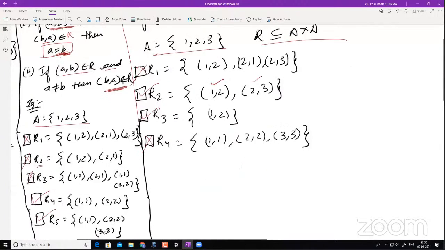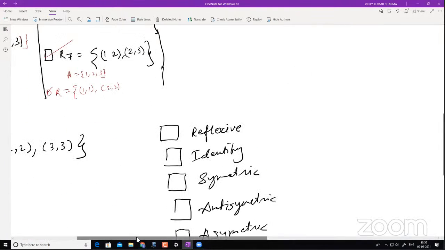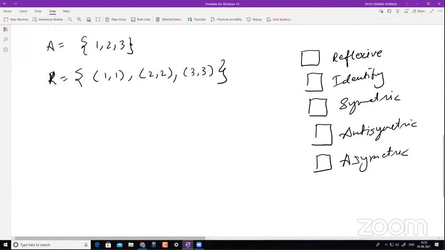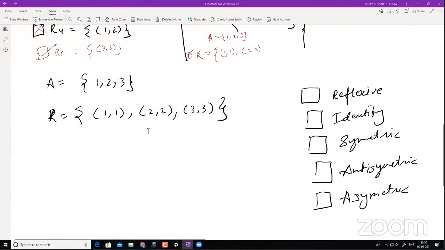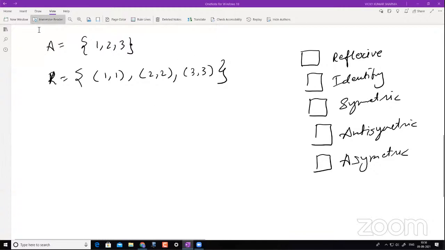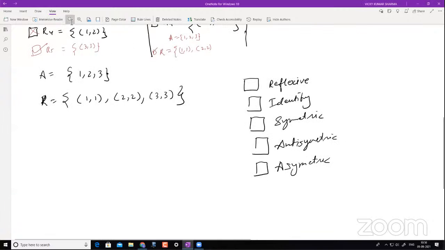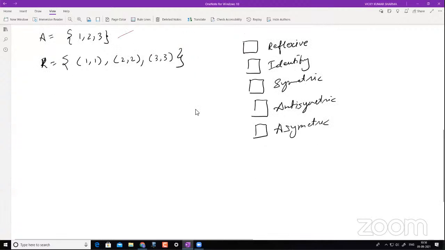Okay, so now I have a question for you. R4, once more: asymmetric, no. I will take this one here and then I will give a quick recap of what we have done. Now you have a set A and a relation. In the chat box you can put 1 yes or no, 2 yes or no. This is my 1, 2, 3, 4, 5. Now this is my relation, this is my set A and this relation is from A cross A.